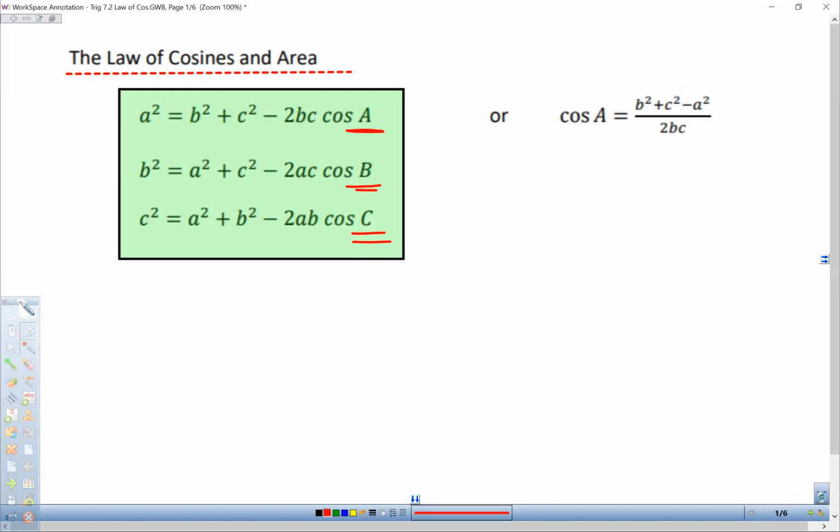Let me caution you real quick. The second half of each one of these formulas is 2 times the measure of 2 of the sides times the cosine of one of the angles. That whole amount is all multiplied together. So it's something squared plus something else squared minus this whole entire quantity. The mistake I usually see with this is people want to take this whole amount here and multiply all of this times the cosine of A. Well, that's not what the formula is showing. So make sure you put it in your calculator correctly.